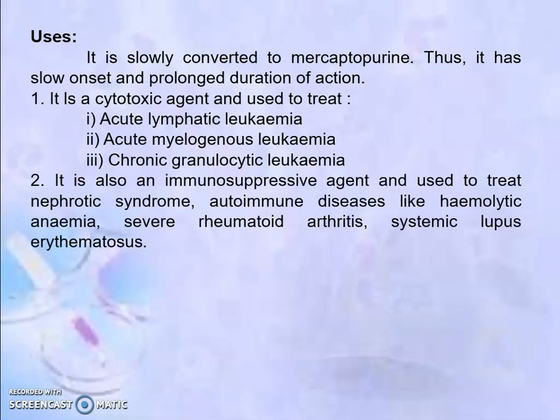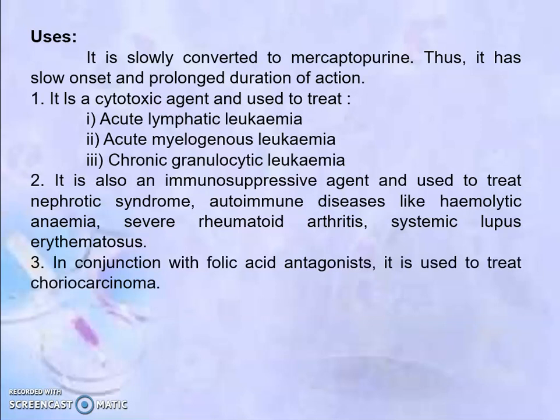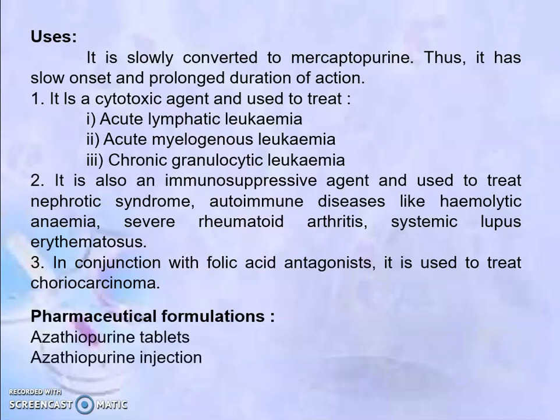It is also an immunosuppressive agent and used to treat nephrotic syndrome, autoimmune diseases like hemolytic anemia, severe rheumatoid arthritis, systemic lupus erythematosus. In conjunction with folic acid antagonist, it is used to treat choriocarcinoma. Pharmaceutical formulation: it is available in the form of azathioprine tablet and azathioprine injection, and the brand names are Imuran and Azamune.